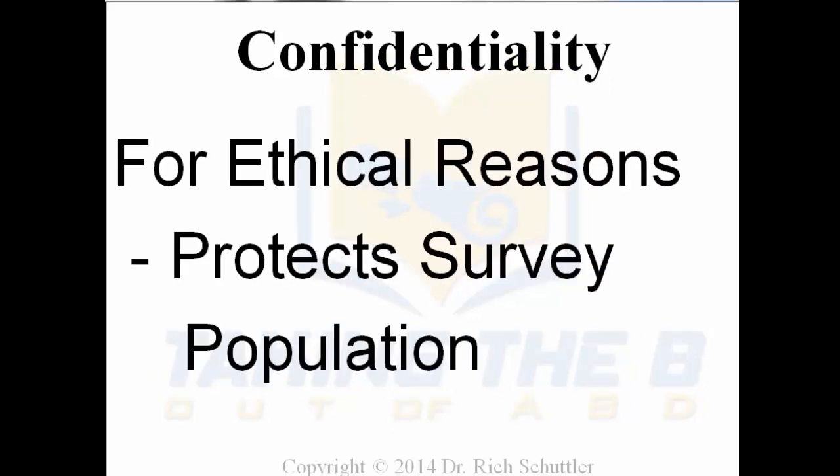Confidentiality is for the ethical reasons, to protect the survey population. As I mentioned before, if you're going to do interviews, their names will never be used. If somebody's going to be interviewed, from that point forward there'll be a code, and their code might be BC55 or DM52 or ABC574. Whatever coding system you're going to use is fine.